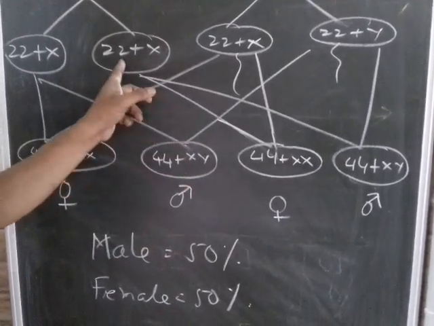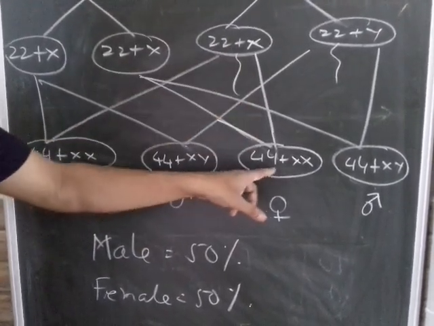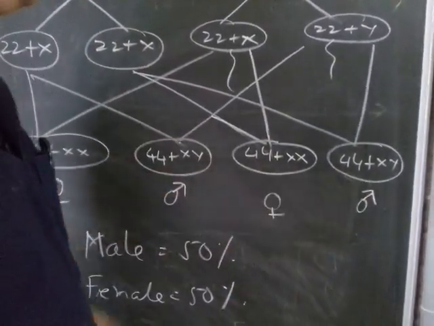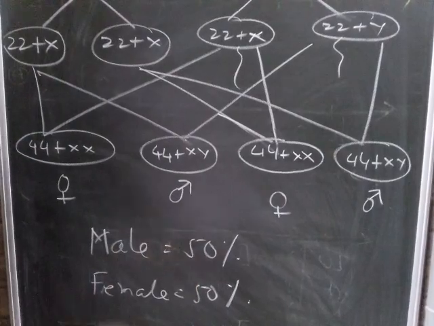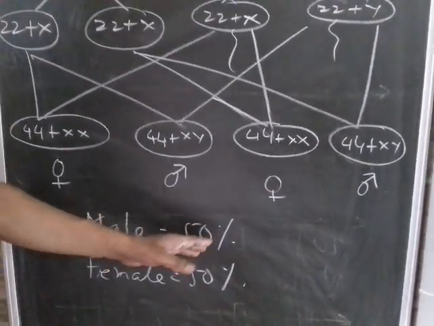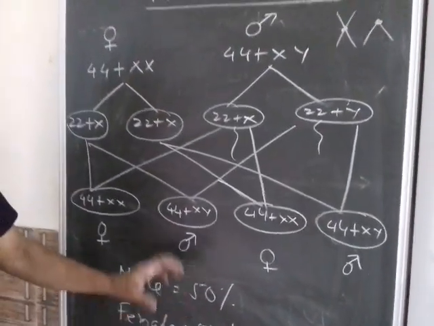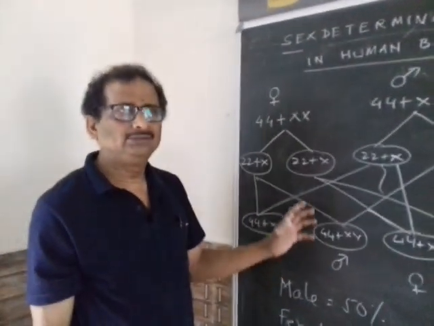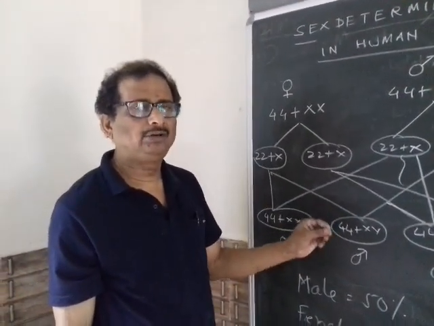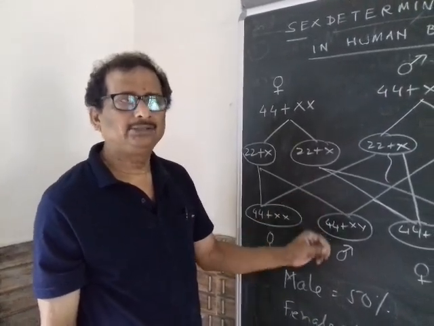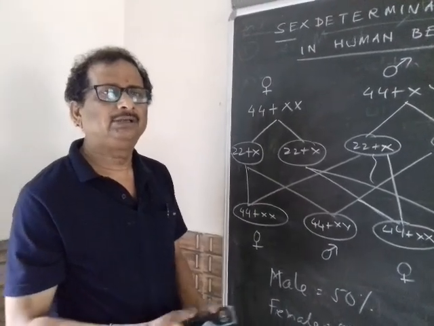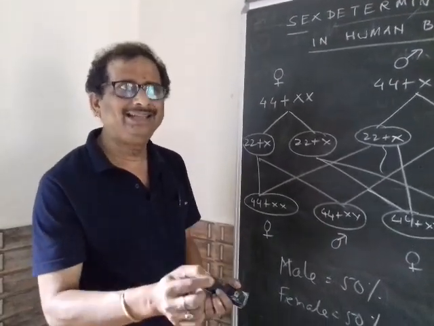Here you can see 22 plus X plus 22 plus X, 44 plus XX, female child, and similarly it is a male child. So you can see the probability of the male and the female is 50% in both the cases. But one thing you have to understand here: who is the determinant of the sex? It is the father who is the determinant of the child, whether it will be a male or a female.